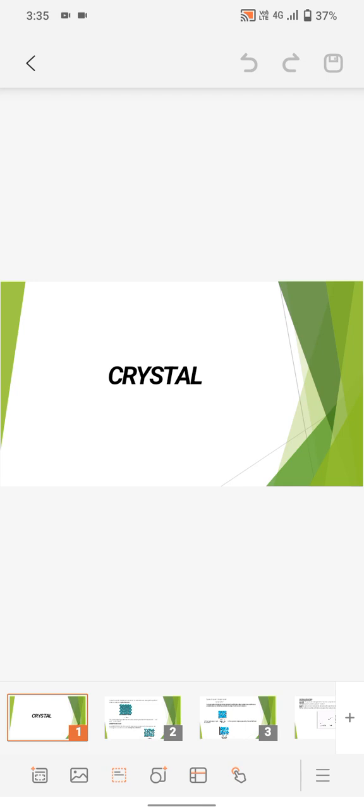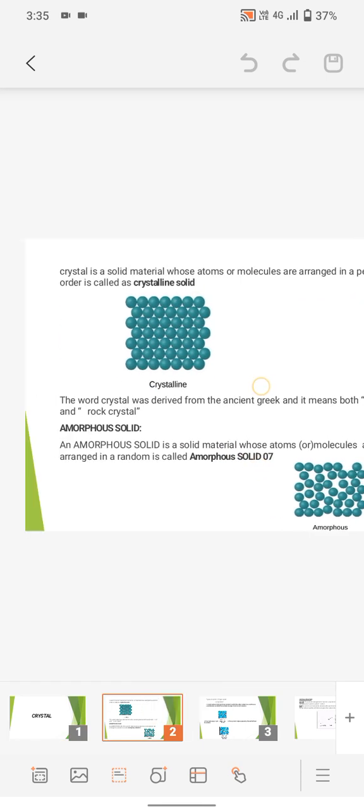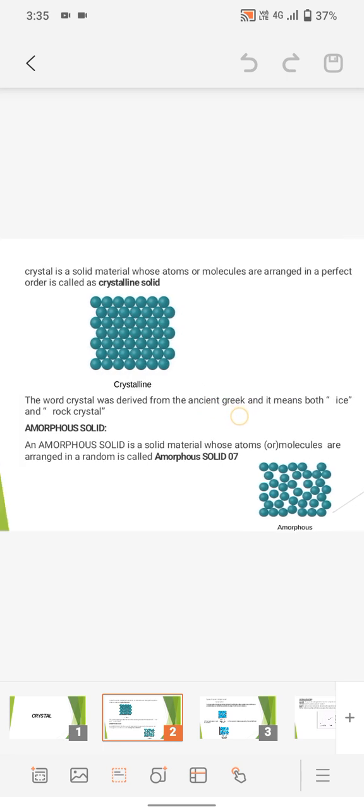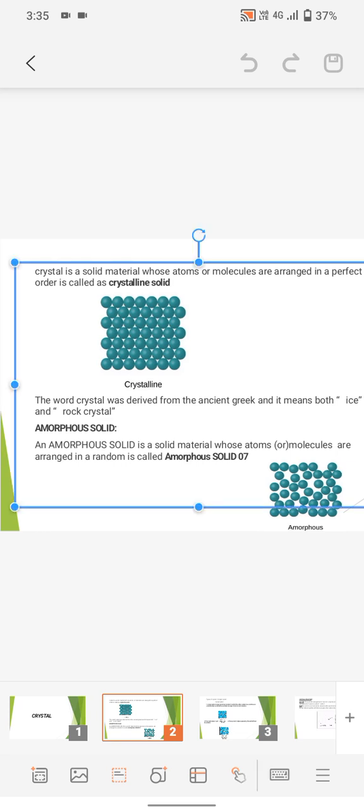Today our topic is about crystals. What is meant by a crystal? Here is the definition of a crystal. A crystal is a solid material whose atoms or molecules are arranged in a perfect order, called a crystalline solid.